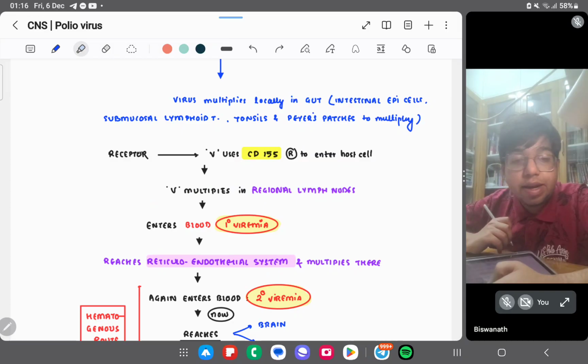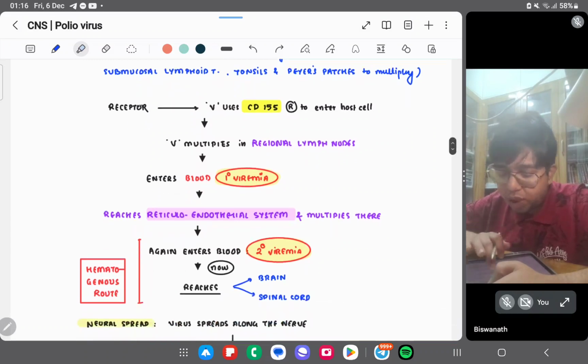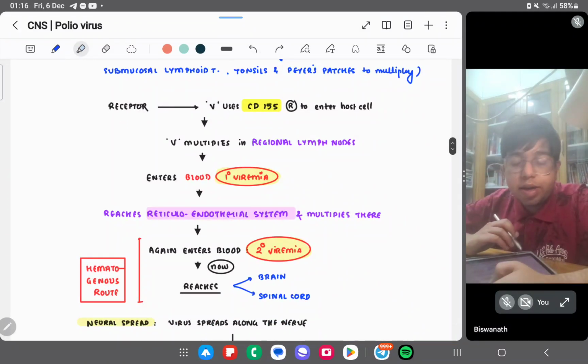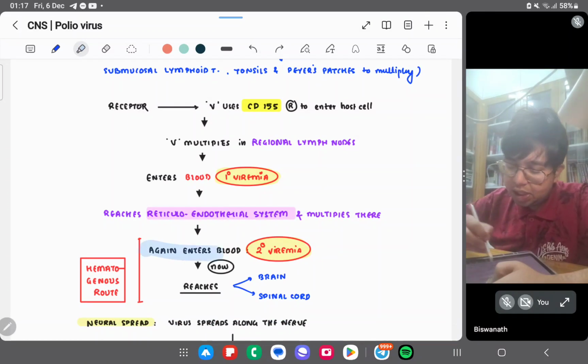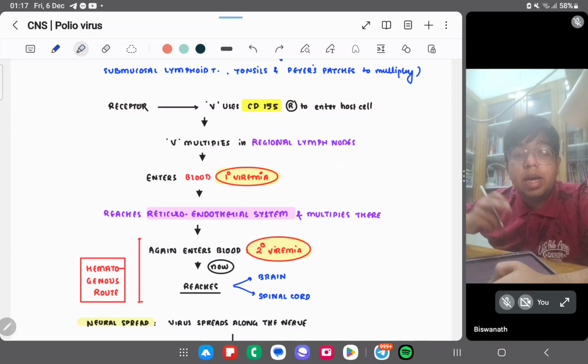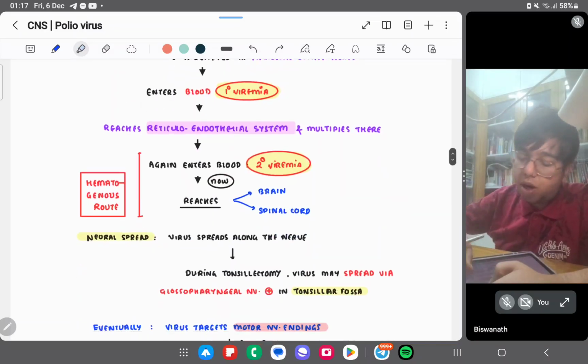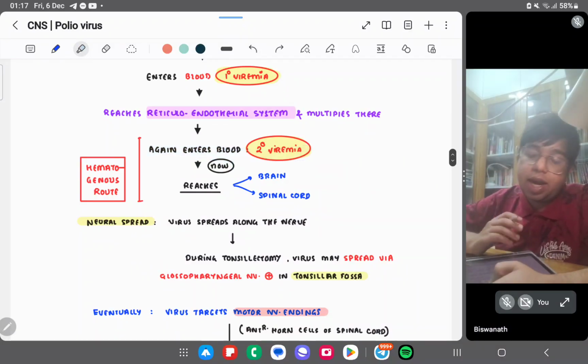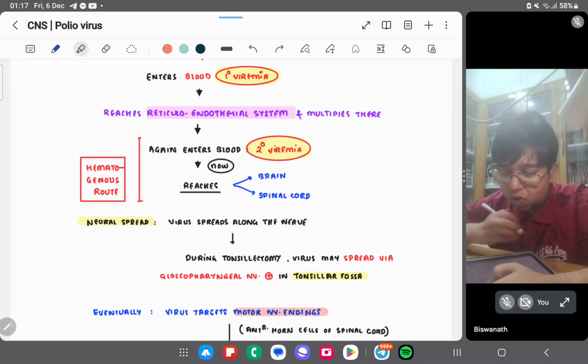The virus multiplies in the regional lymph nodes and enters the blood, causing primary viremia. After entering the blood, it reaches the reticuloendothelial system and again enters the blood. That is a secondary viremia, and it changes its route, taking the hematogenous route, and reaches the brain and spinal cord.